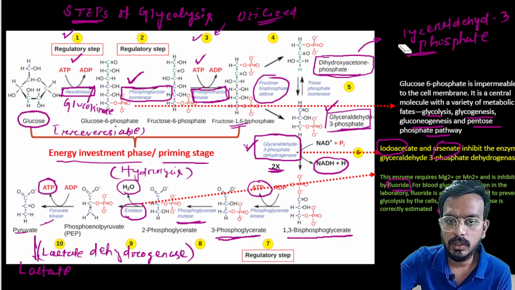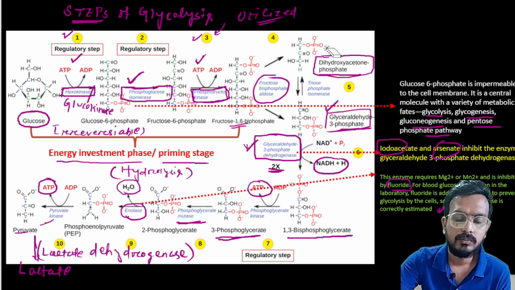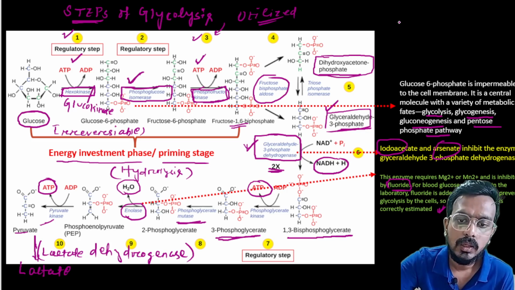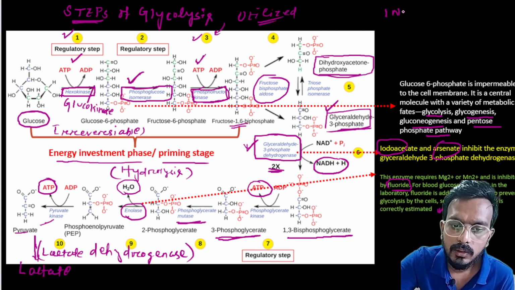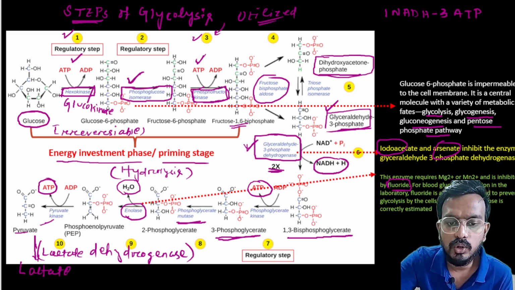Let me show you the calculation. One NADH is equal to 3 ATP. As I told you, all this reaction is carried out 2 times. So in total we will get 2 NADH.